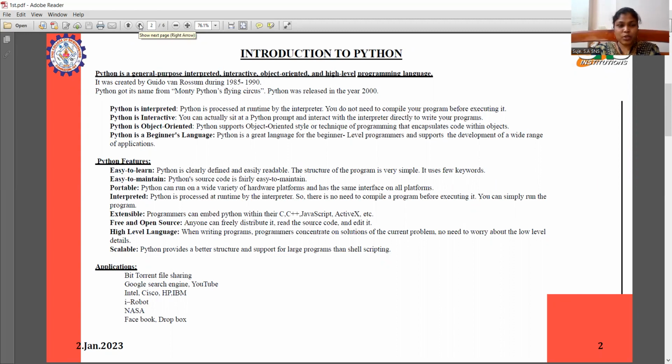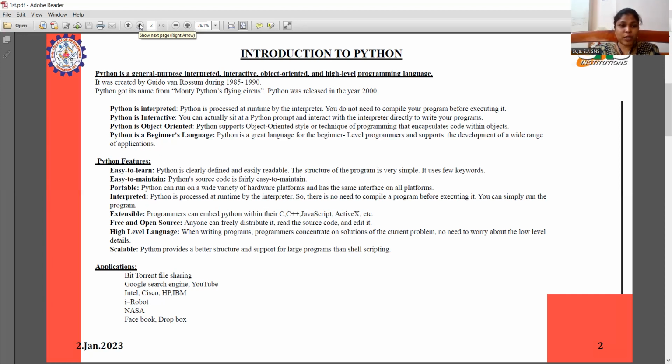And also, Python is interpreted. Python is processed at runtime by the interpreter. You do not need to compile your program before executing it. Python is interactive. You can actually sit at a Python prompt and interact with the interpreter directly to write your programs. Python is object-oriented. Python supports the object-oriented style or technique of programming that encapsulates code within objects. Python is a beginner's language. Python is a great language for beginner level programmers and supports the development of a wide range of applications.